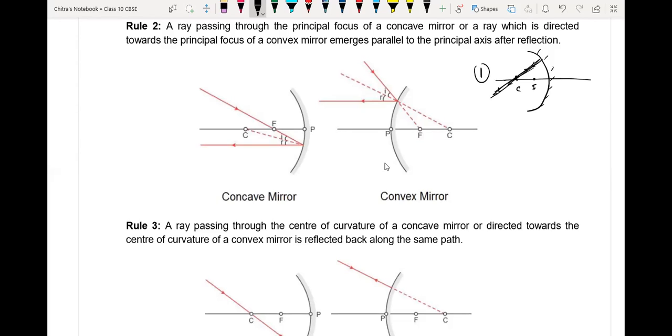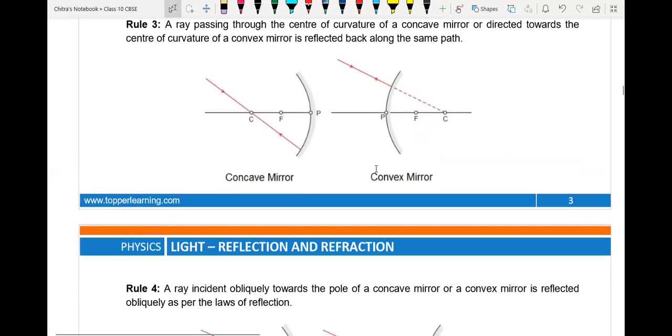This is the third rule. Understood? Yes. See here, it is incident on the mirror through the center of curvature and passing through the same path. Here also.